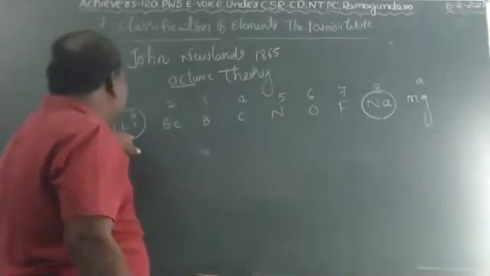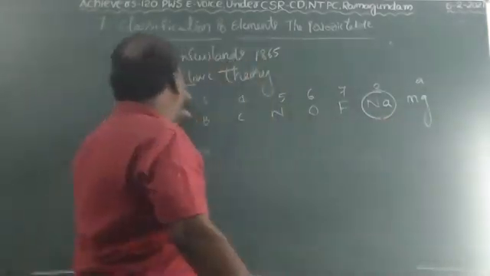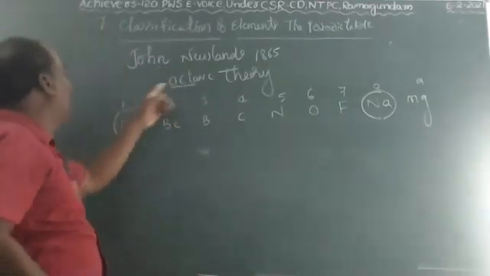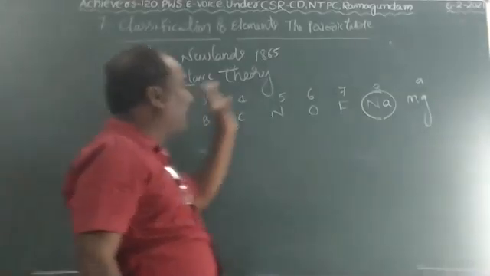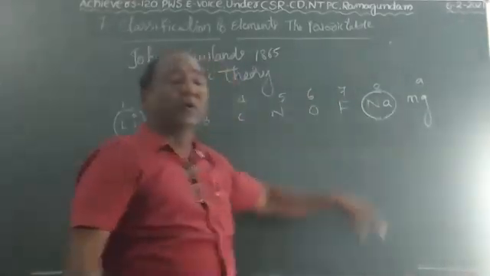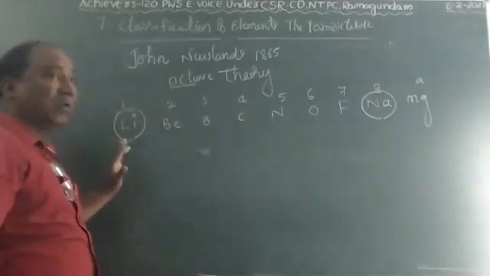The properties are exactly equal to the eighth element's properties. It is called octave theory. Oct means eight.